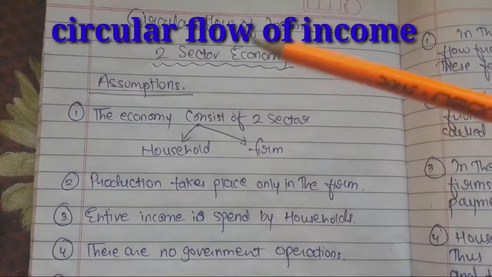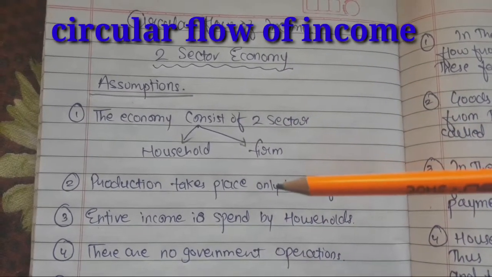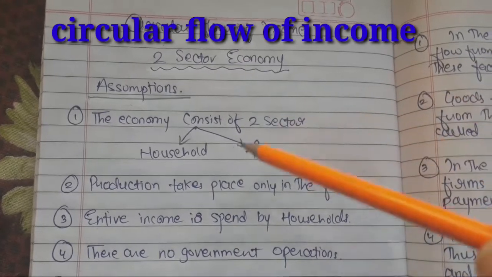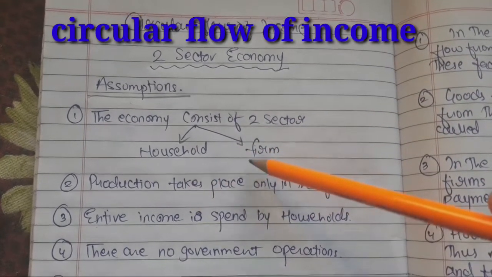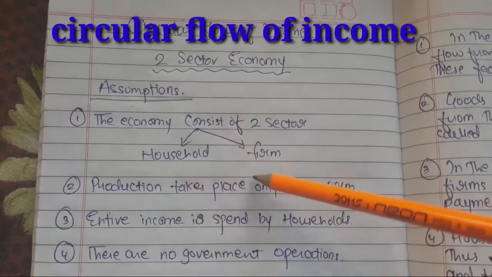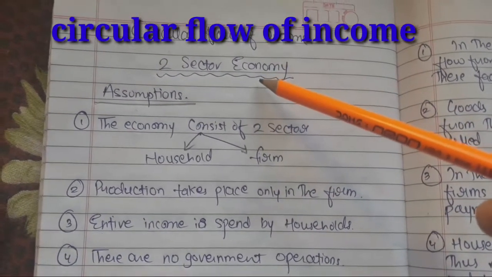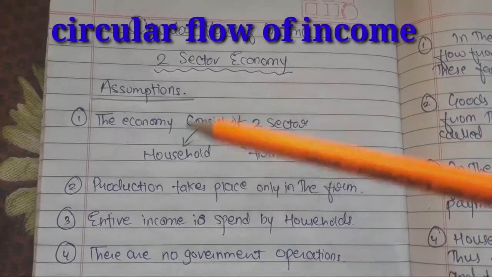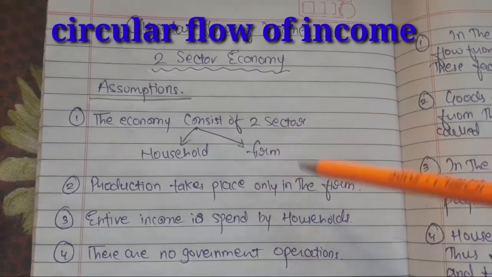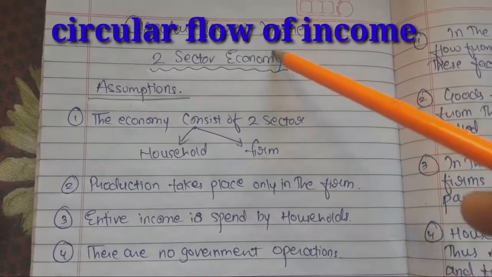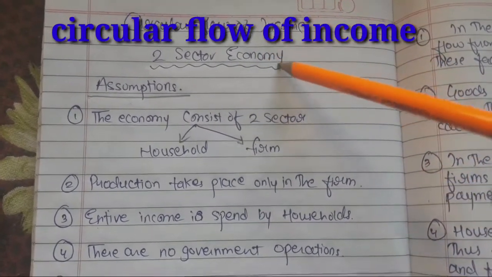What we'll have to understand is what would have happened if you had only two sectors in the economy: one is the household sector and the other one is the firm. If we run a two sector economy, how will your economy function, and how will the income flow from one sector to the other?